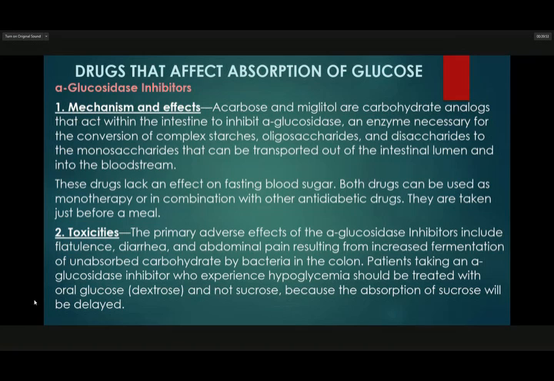These drugs lower postprandial glucose, with little effect on fasting blood sugar. Both drugs can be used as monotherapy or in combination with other anti-diabetic drugs. They are taken just before a meal.